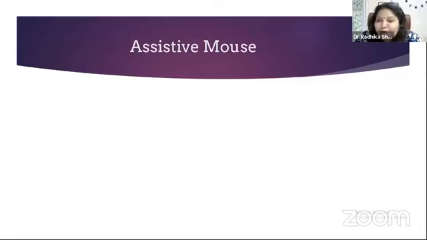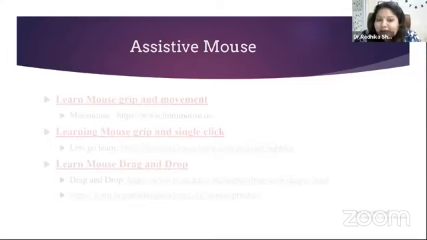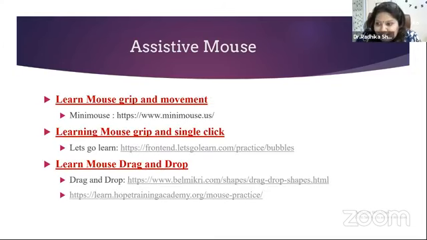Remember, we are talking about children. So what better than games? You give them n number of games and they'll be very happy to use them and get themselves trained on that. So here I have given you a list of games. They are online games which can be very helpful for your children to have assistive mouse or mouse practice. So the first link basically gives you training about having mouse grips and mouse.